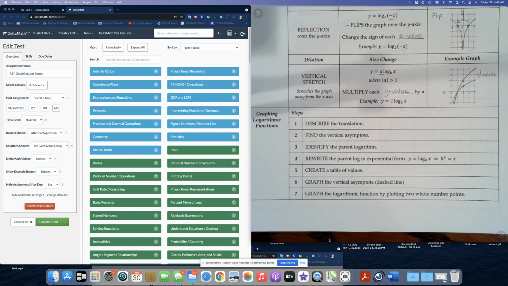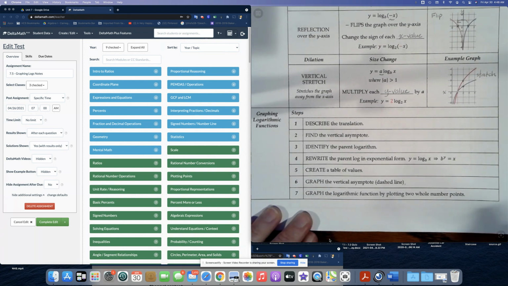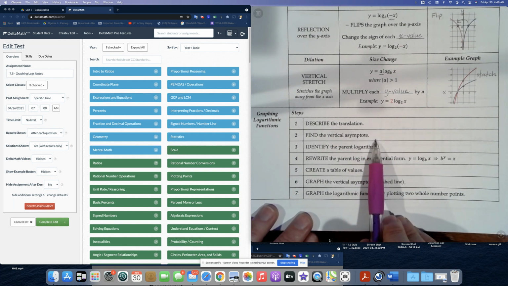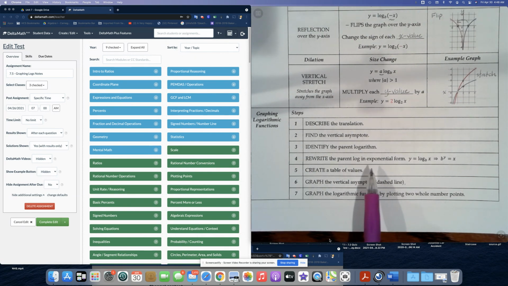This is the video for graphing logarithmic functions in DeltaMath. Let's go over the steps that we're going to need to use for graphing. The first step is to describe the translation. Then we're going to find the vertical asymptote. We'll identify the parent logarithm. We'll rewrite the parent log in exponential form.